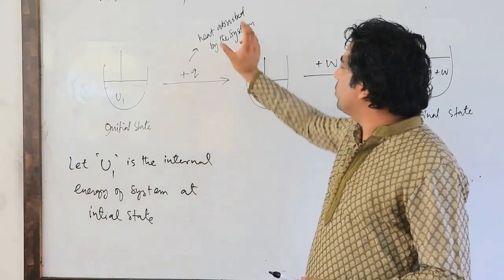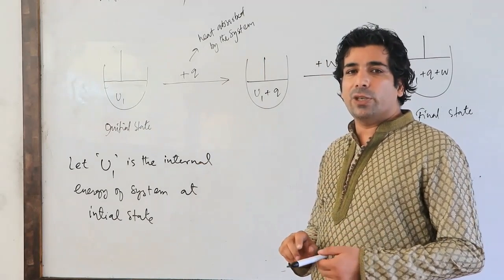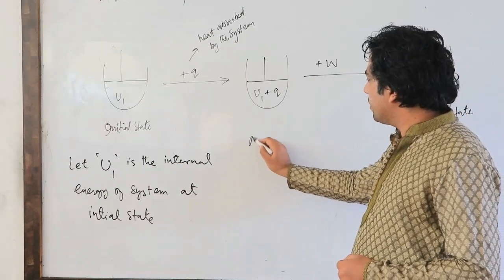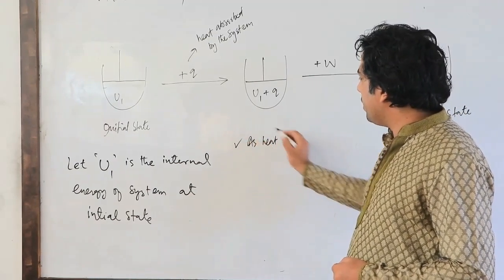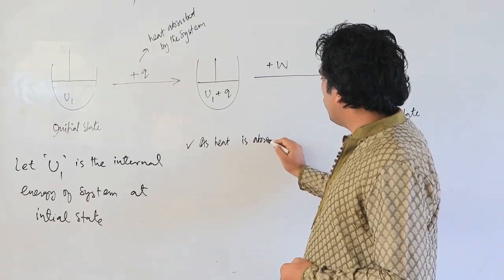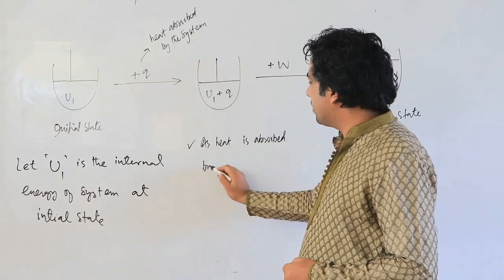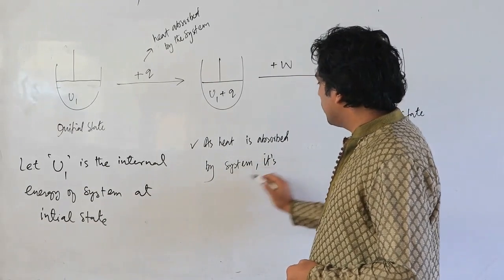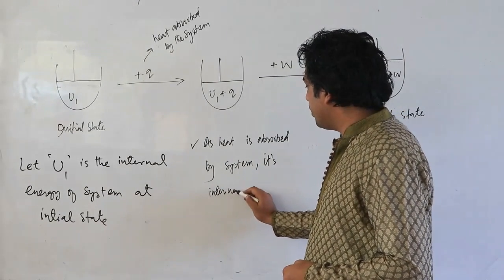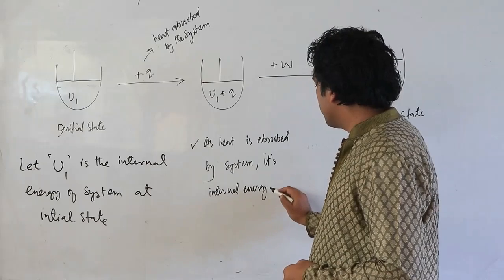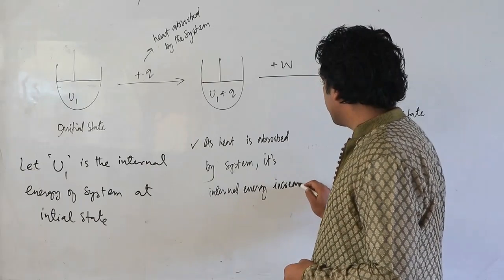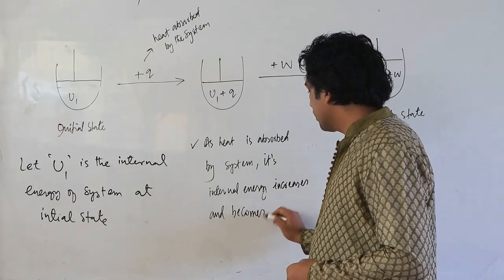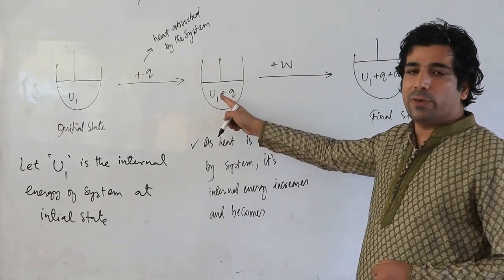So when the heat is absorbed by the system, then the internal energy of the system will increase. So I will write down here: as heat is absorbed by the system, its internal energy increases and becomes, look here, what does the internal energy become now?